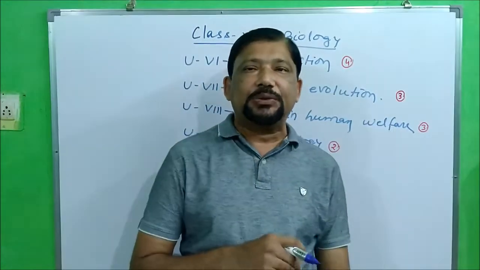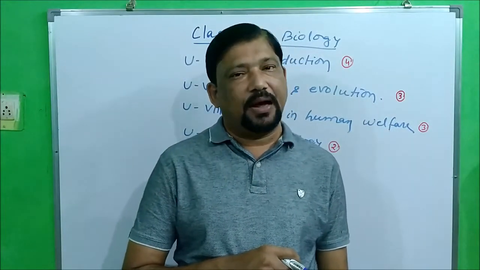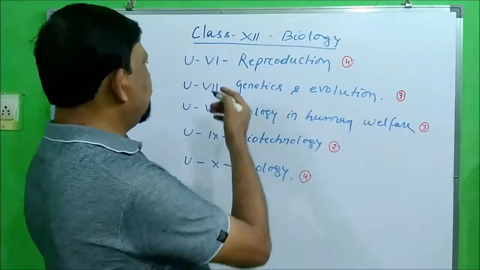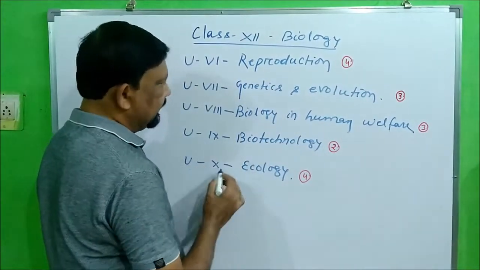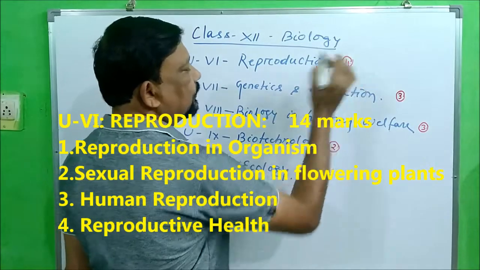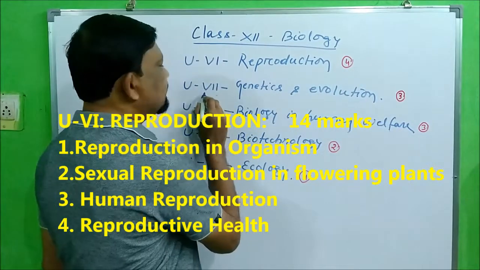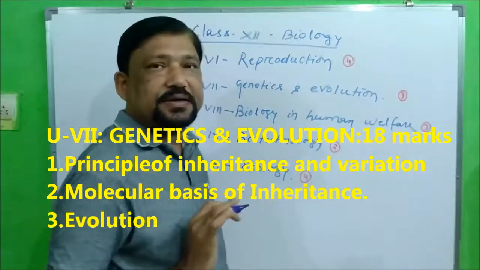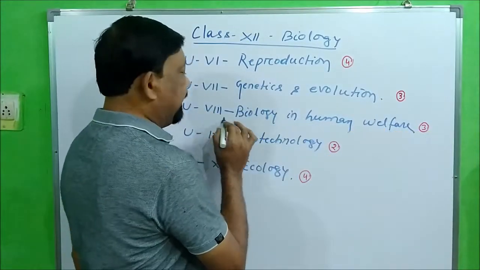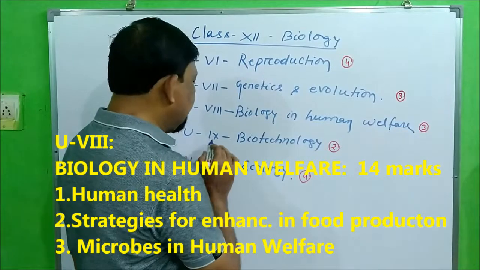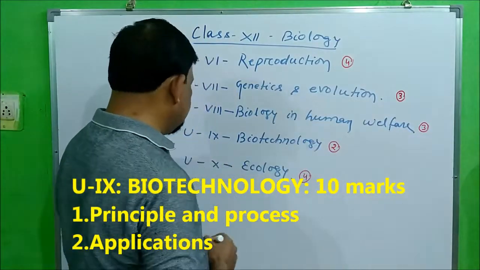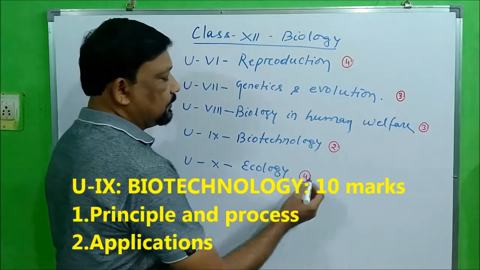First of all, see what the units in class 12 biology are. There are 5 units: unit 6, unit 7, unit 8, unit 9, unit 10. Unit 6, Reproduction, has 4 chapters. Then unit 7, Genetics and Evolution, has 3 chapters. Unit 8, Biology and Human Welfare, has 3 chapters. Unit 9, Biotechnology, has 2 chapters. And unit 10, Ecology, has 4 chapters.